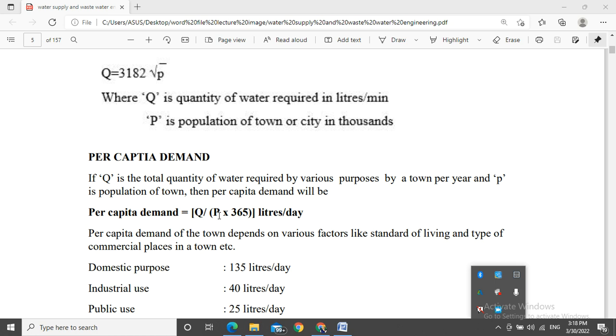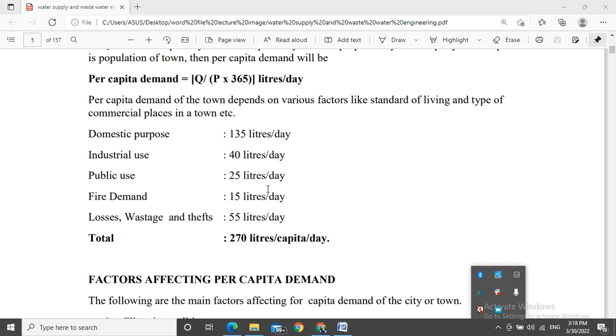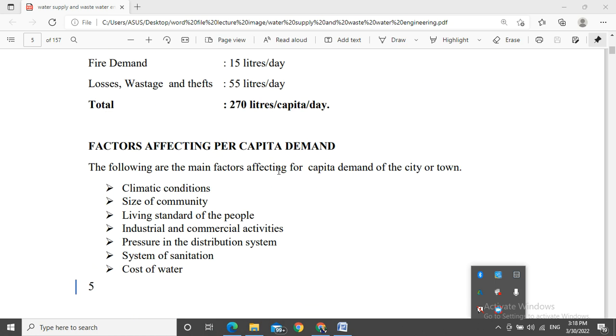We have reached 4562.5 liters, so approximately 4652 liters per day of water is consumed by a locality or area.